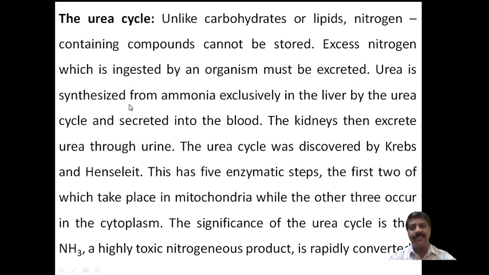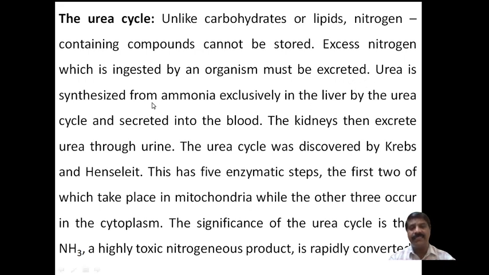Urea is synthesized from ammonia exclusively in the liver by the urea cycle. During metabolic activity ammonia is liberated, and that ammonia combines with other groups to form urea.